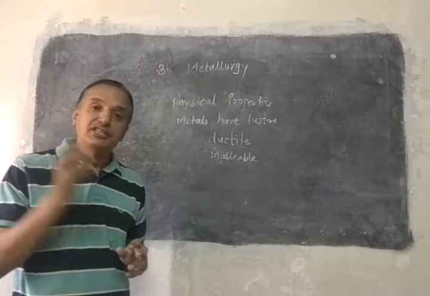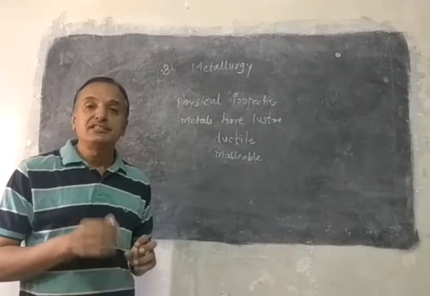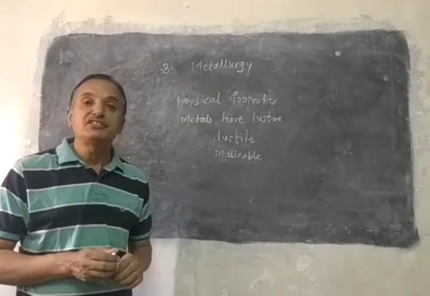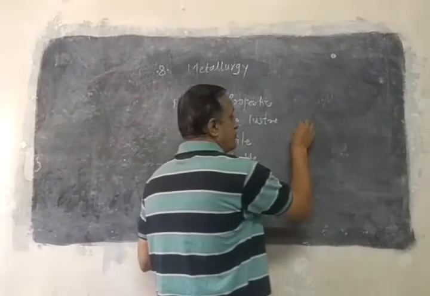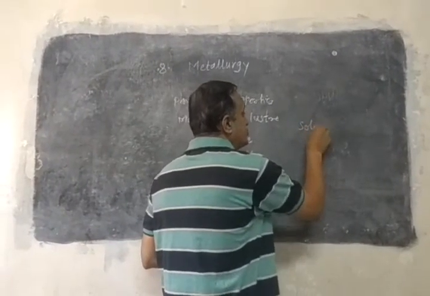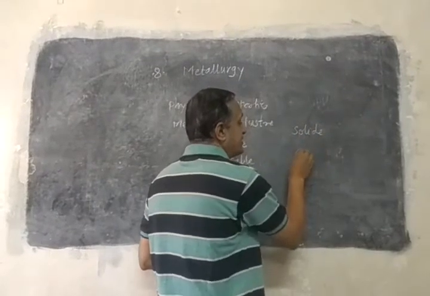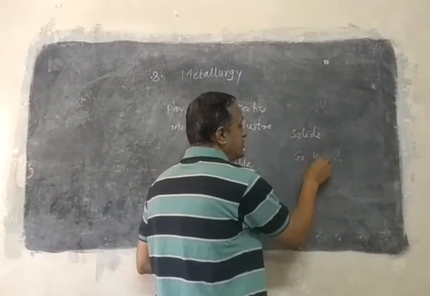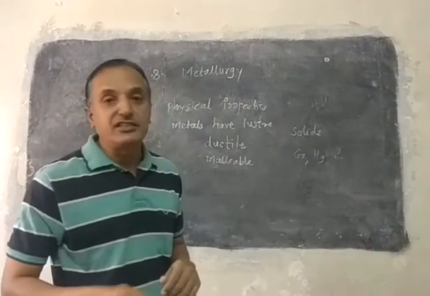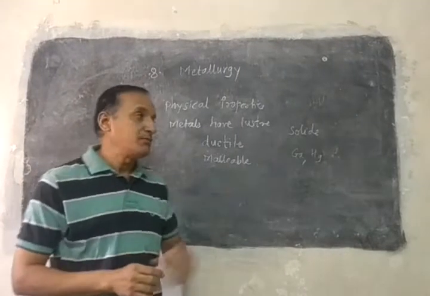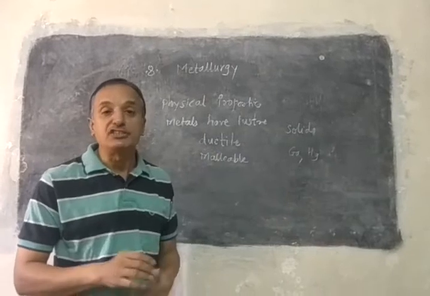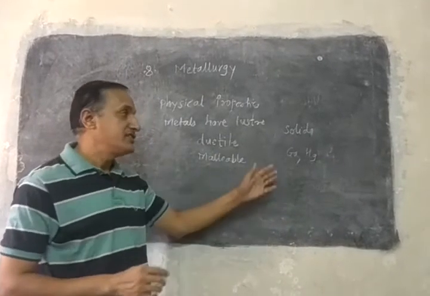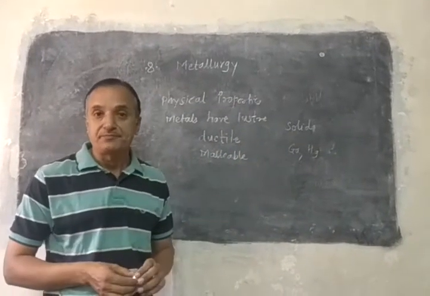If you see the nature of these metals, metals are generally solid. Only two metals, gallium and mercury, are in the liquid form. All other metals are in the solid state. So metals are solid.